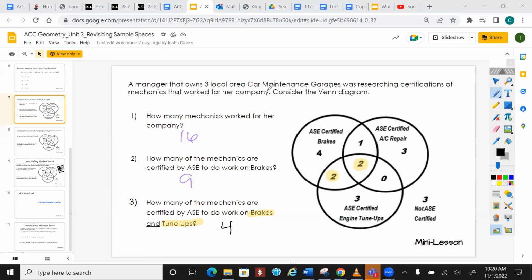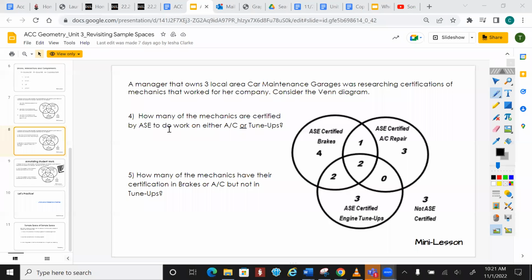Personality standards. Yes. Now, how many of the mechanics are certified by ASC to do work on either AC or tune-ups? So that means when we come in here, we're going to pick all of the ones that have AC or they have the tune-ups. So that's going to be all of these people. 11. That's 3 plus 3, 6, 8, 9, 10, 11.